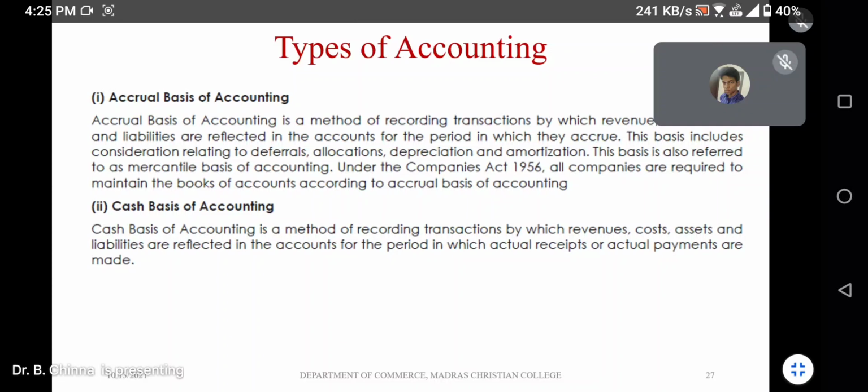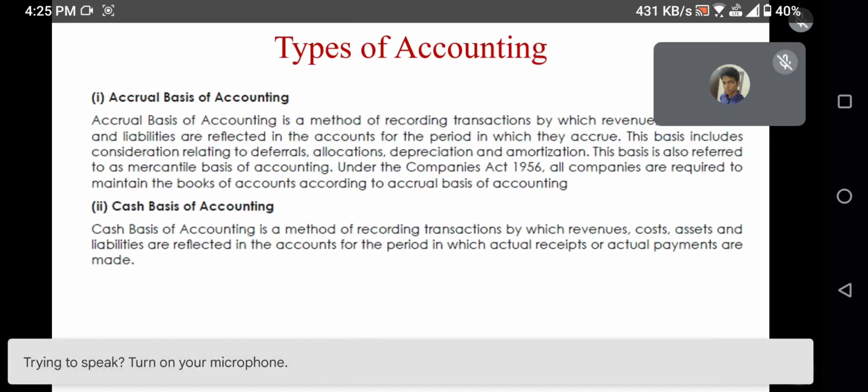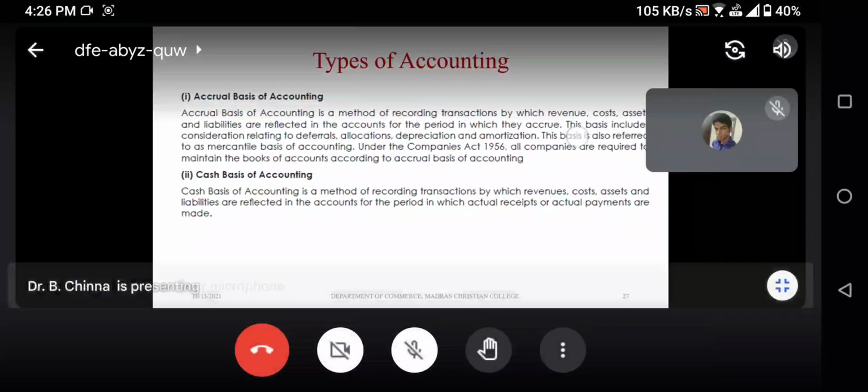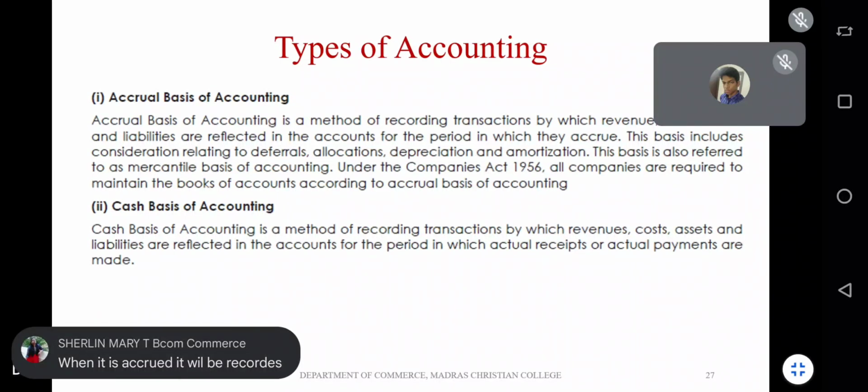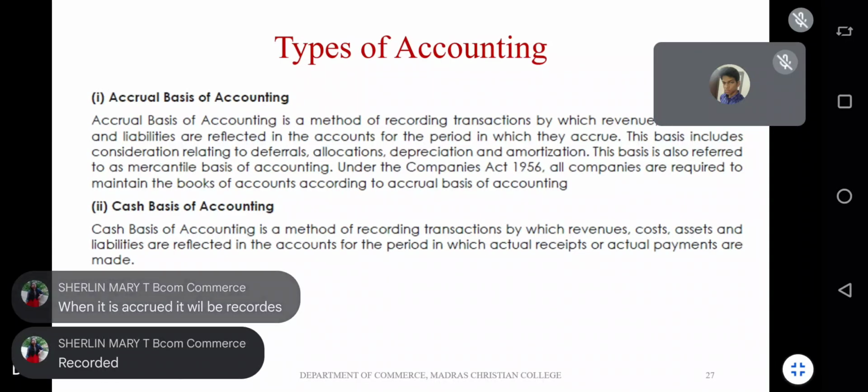When it is realized. It depends upon the type of accounting which we are following. I'm talking about accrual basis of accounting. When will you enter it in your books of accounts? It will be recorded on 31st of March next year. Okay, why? Because it is accrued. Accrual. Clear. This is all about accrual basis of accounting.